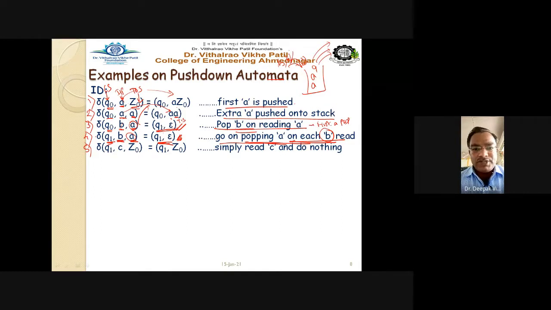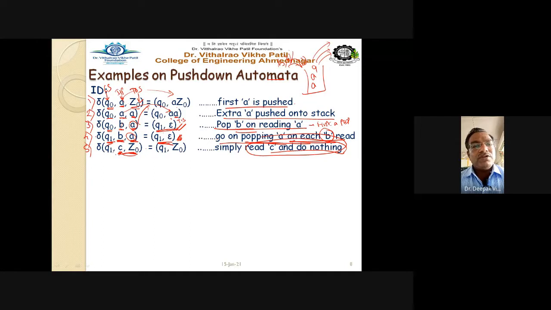Right, now C. Suppose C is encountered, if C is read in the string, then what is to be done here? Suppose first C. If C is the first character or the only character, in Q1, C is read and the top of the stack is Z0. For example, in the stack there is no entry, or the stack is currently empty. So I can say C, Z0. So what do we have to do here? Simply read C and do nothing. We have to simply read C and we are not going to do anything here, right?